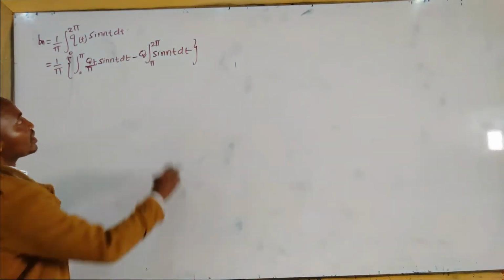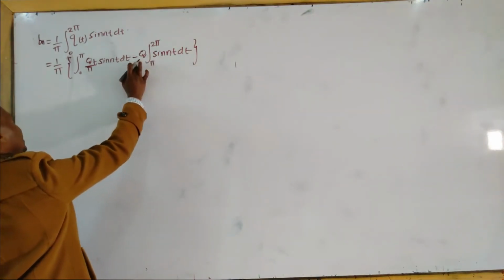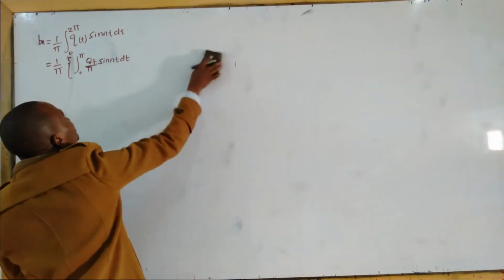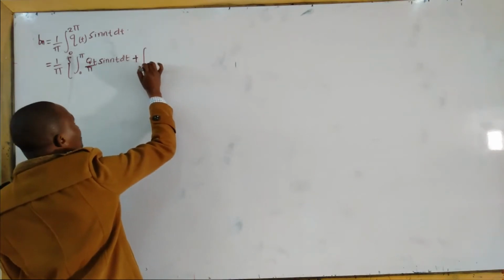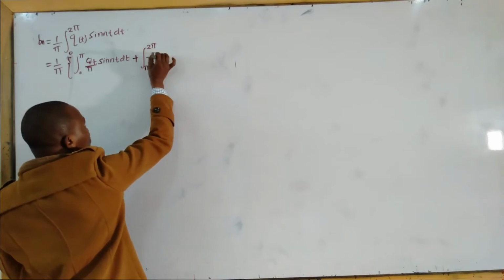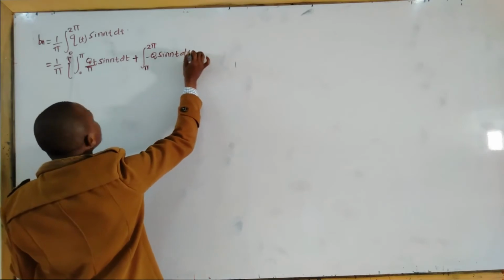Because we factored out -q here, this is -q. Let me factor out in the next step. The next is plus integral from pi to 2 pi of -q sine nt dt.